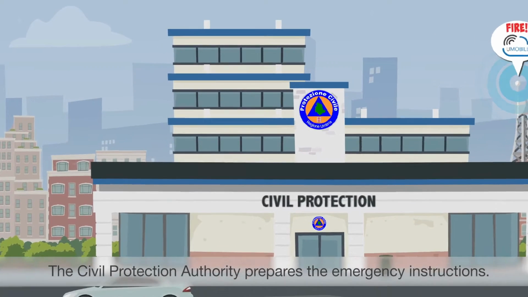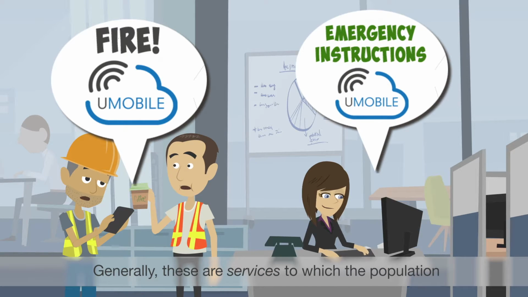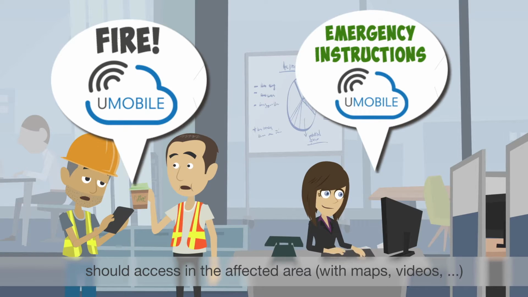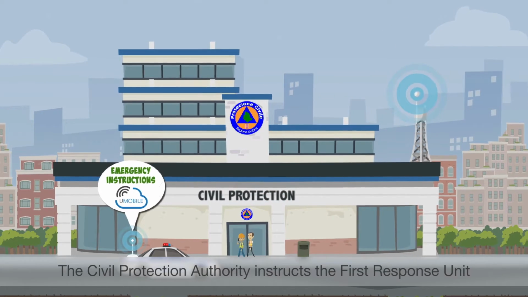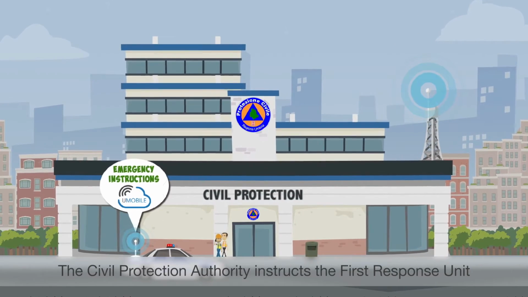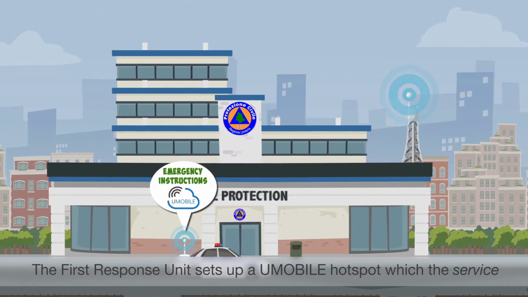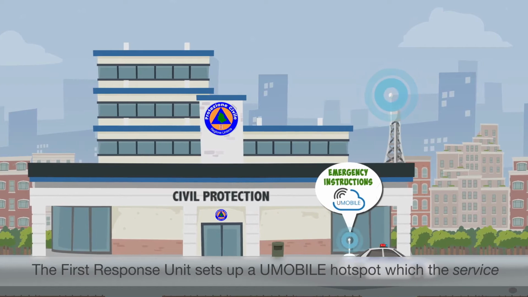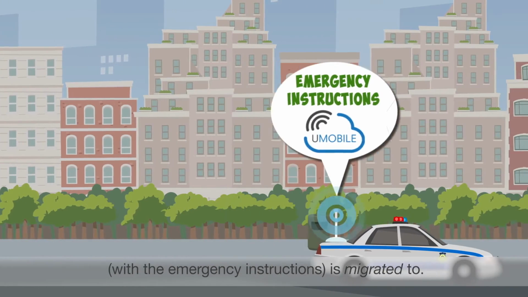The Civil Protection Authority prepares the emergency instructions. Generally, these are services to which the population should access in the affected area, with maps, videos, etc. The Civil Protection Authority instructs the First Response Unit to move to the affected area. The First Response Unit sets up a UMOBILE hotspot which the service, with the emergency instructions, is migrated to.